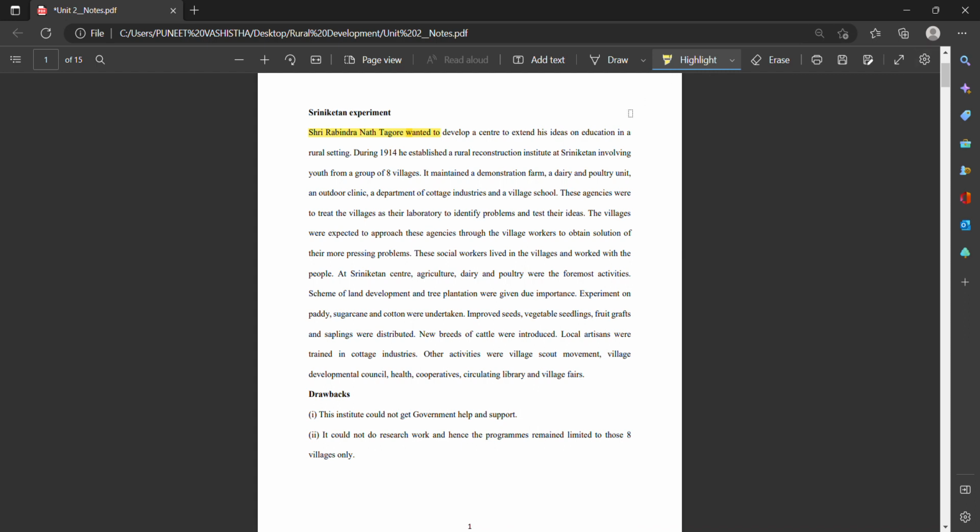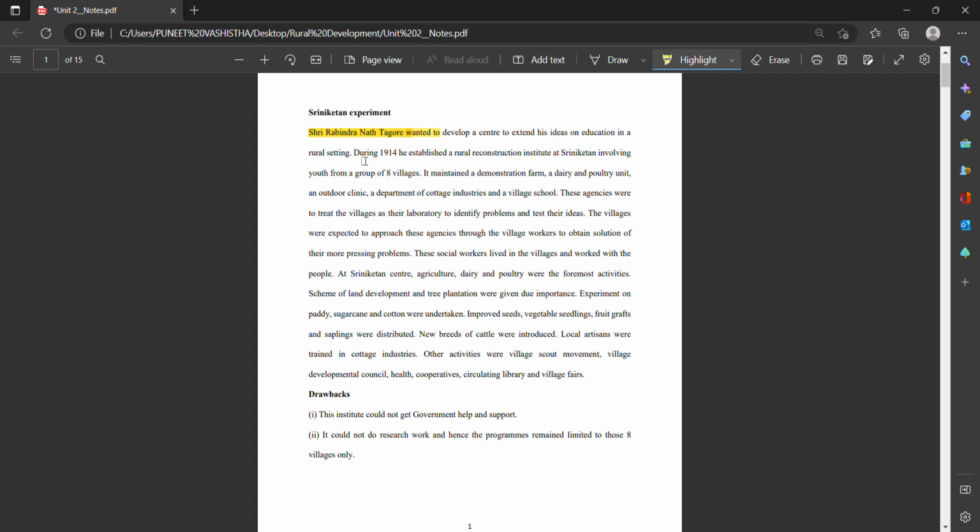Now, this Sriniketan experiment was started by Sri Rabindranath Tagore, as we all know, and he wanted to develop a center to extend his ideas on education in a rural setting. That means he wanted to execute his ideas in the rural area so that they can develop, right?